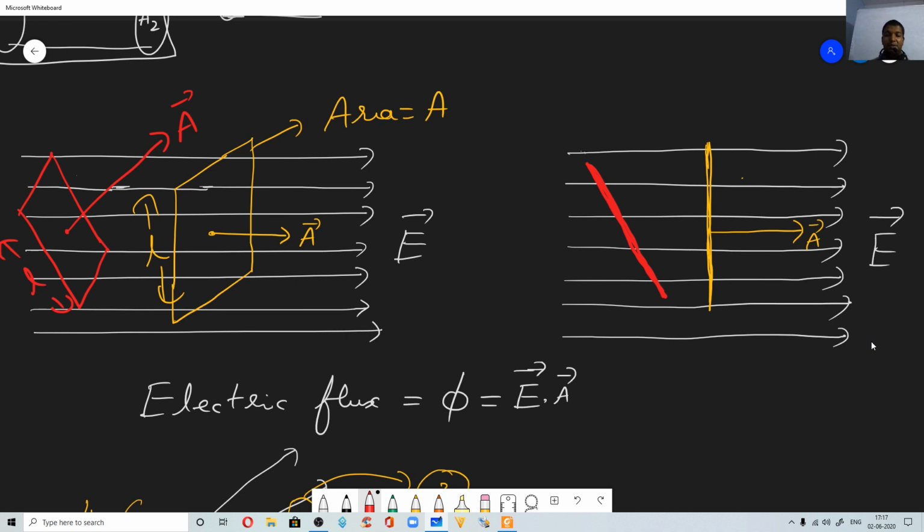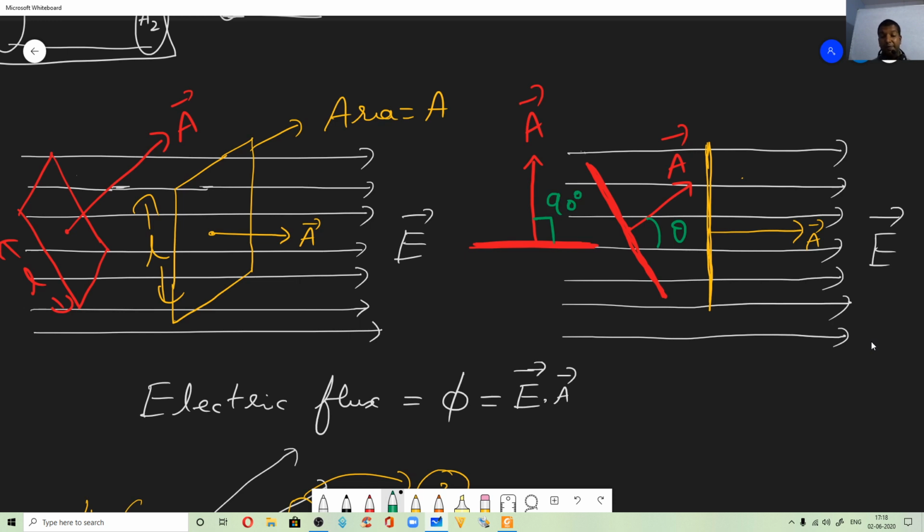Now what happens when I keep the red loop parallel, that is, assume the plane of the red loop becomes perfectly parallel to the electric field. Here let us try to write the area vector. So this is the area vector A. Now the angle made by the area vector with the electric field, call it some theta here. Now the same area vector in this case, when the plane of the loop is parallel to the electric field, so this will be the area vector. Now here the angle will be 90 degrees.